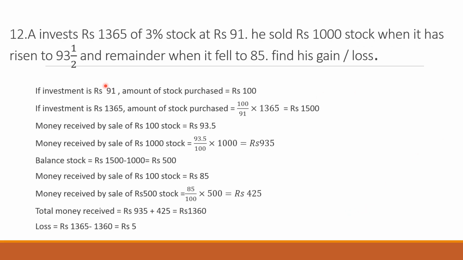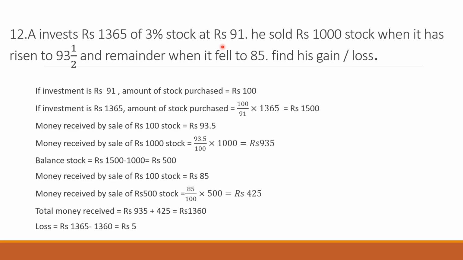Next question. A invests 1365 rupees in 3% stock at 91. So he purchased 100 rupees stock at 91 rupees. How much money has he invested? 1365. He sold 1000 stock when it had risen to 93 1 by 2, and the remainder when it fell to 85. When the rate came to 85, he sold the rest of the stock. You have to find the gain or loss.